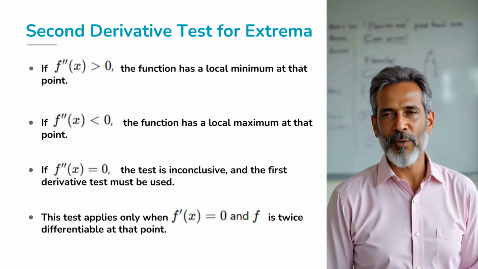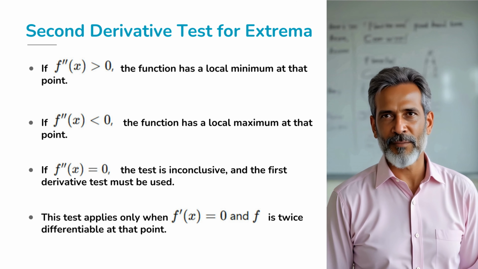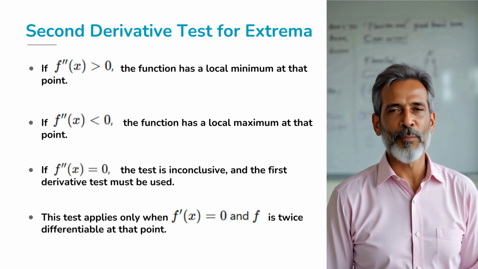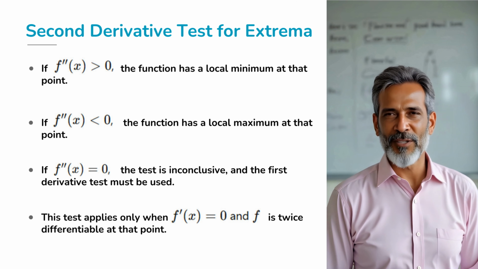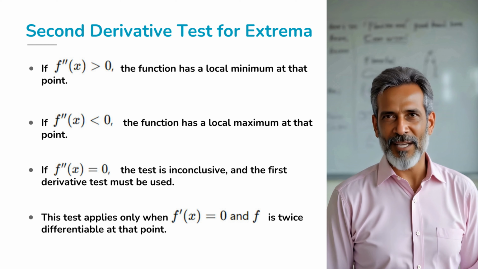Okay, so now that we have the critical points, how do we know if they're maxima or minima? That's where the second derivative test comes in. Here's the key. If the second derivative f double prime of x is positive, the function is concave up, and we have a local minimum. If f double prime of x is negative, the function is concave down, and we have a local maximum. If f double prime of x equals 0, well, this test doesn't give us any info, and we need to use the first derivative test instead.